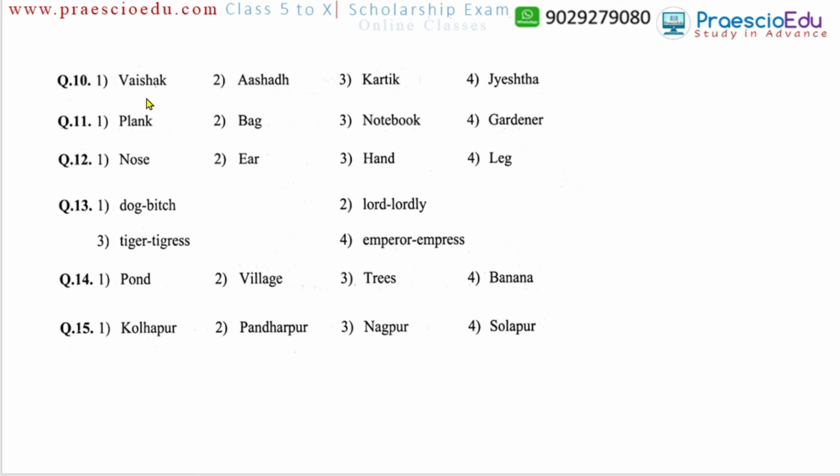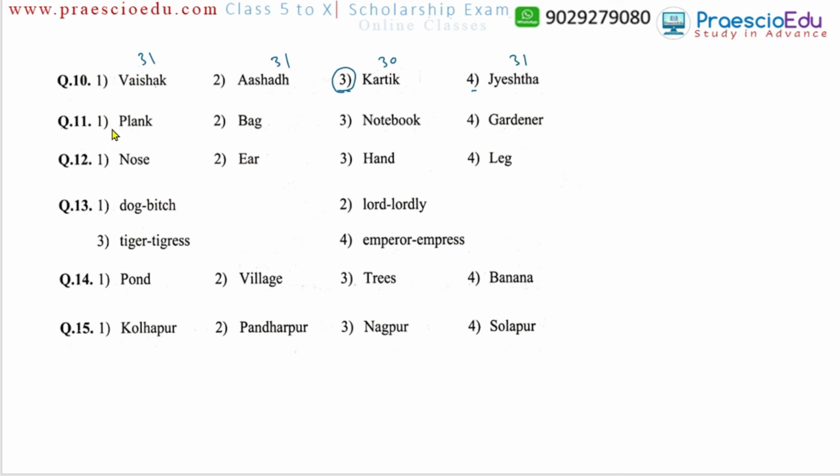Question number 10: Vaishak, Ashad, Kartik, and Jeshta. All are Hindu calendar months. As per the books, there is a mention that Jeshta has 31 days, Ashad also has 31 days, and Vaishak also has 31 days, and Kartik has 30 days. It means Kartik has the minimum days. As per the comparison of days, Kartik is the smaller month, so the Kartik is the different.